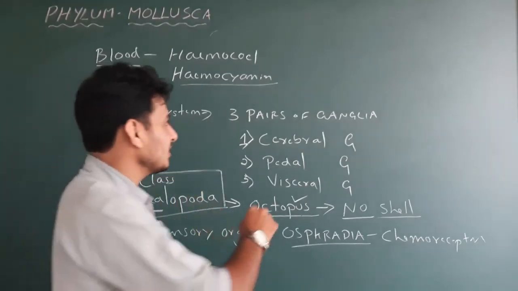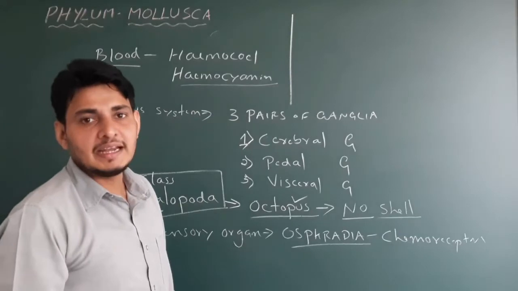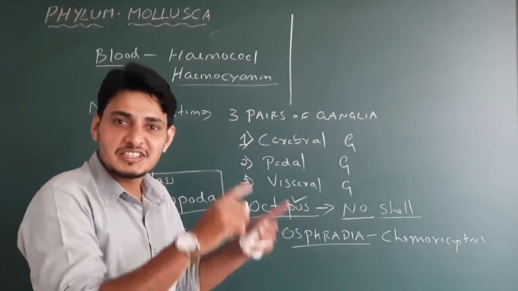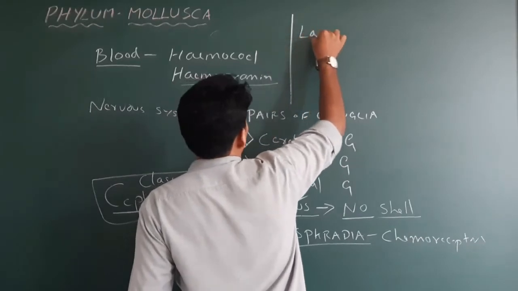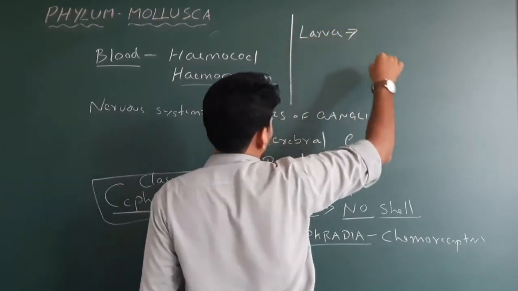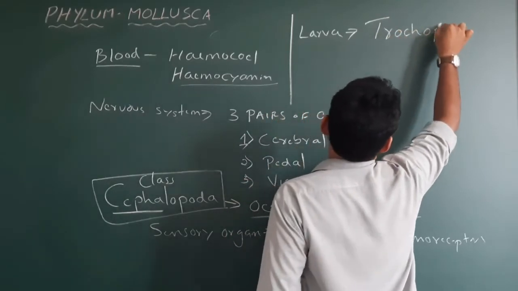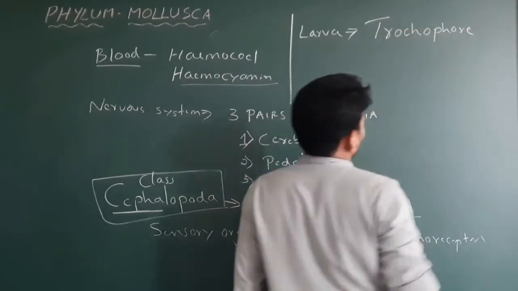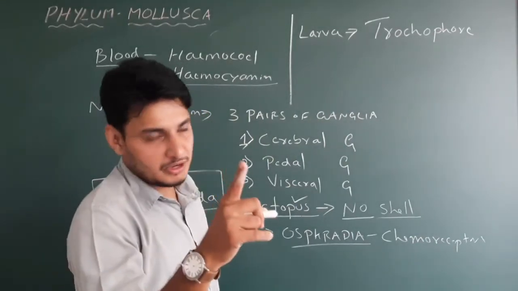Done. Now, an important thing that could be asked. We all know that Mollusca normally exhibit indirect development. That means a larval stage is present. What we write here is that the larva of the Mollusca is also called trochophore larva. The name of the larva of Mollusca is trochophore. Very important, very, very important. I am stressing this point.